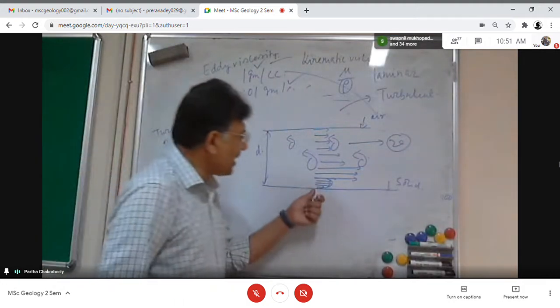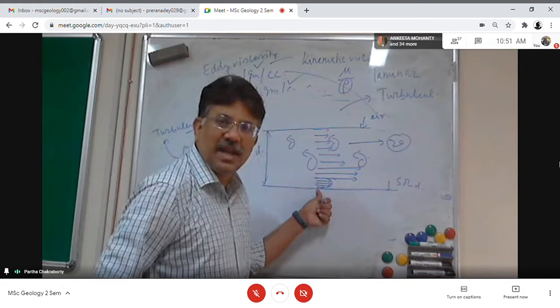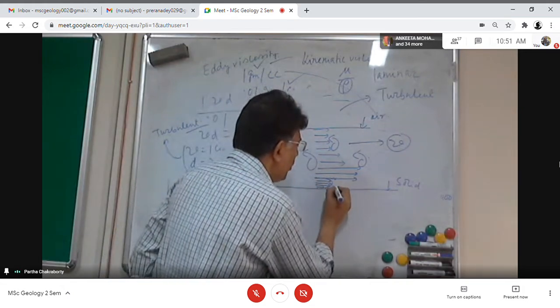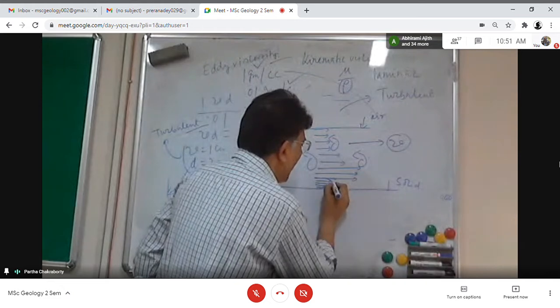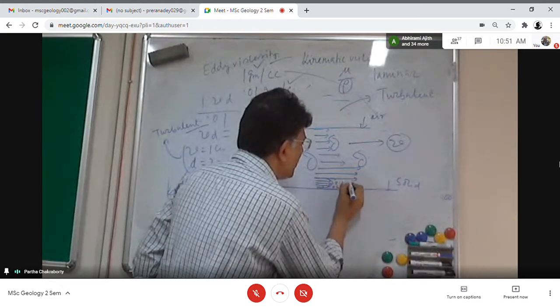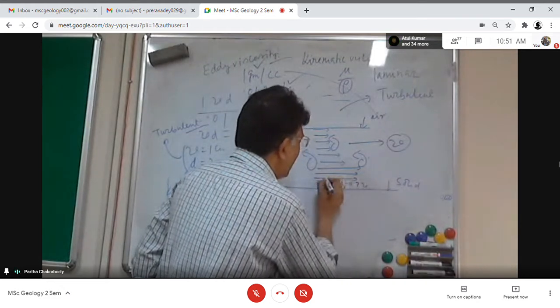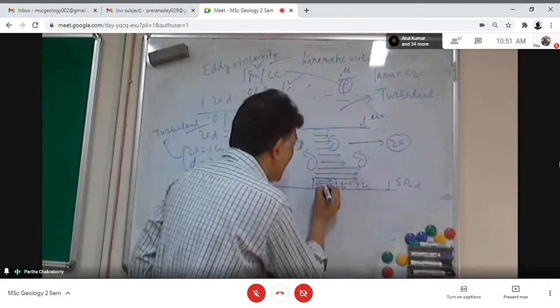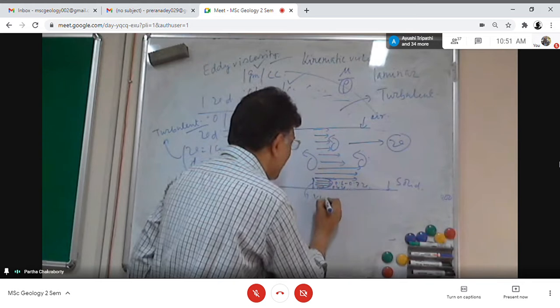At contact the velocity is near 0, then it will be 0.4 v. The maximum is 0.6 to 0.7 v, and then here it will reach the thickness of this layer. This is what we call the viscous sublayer.